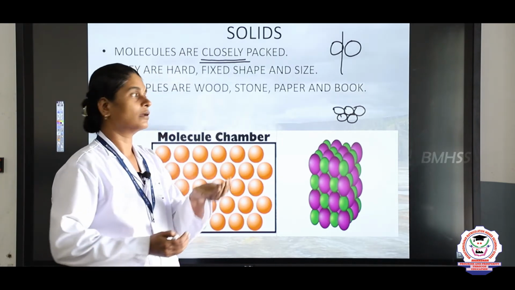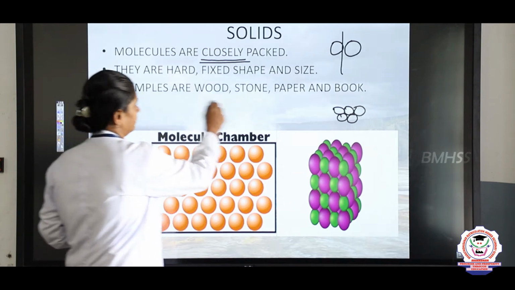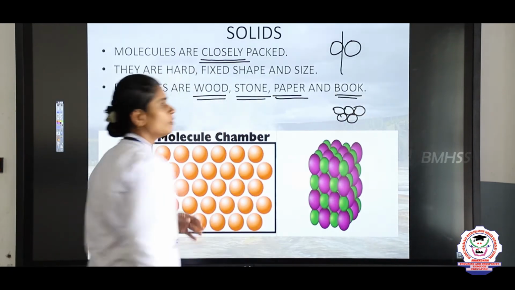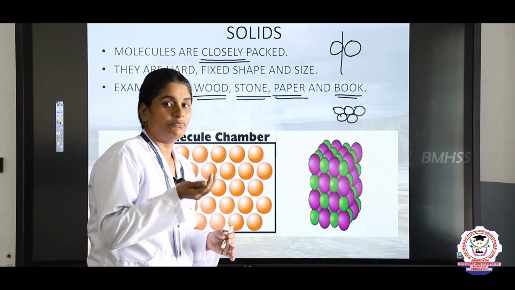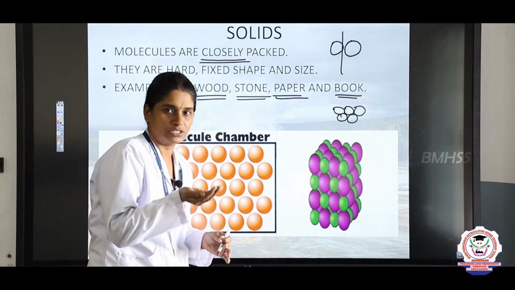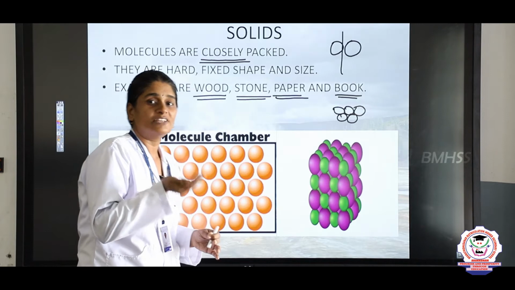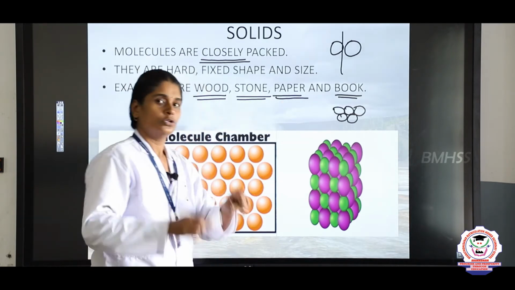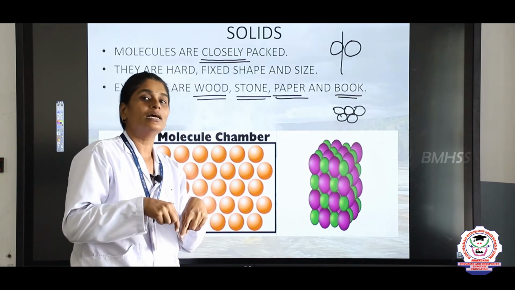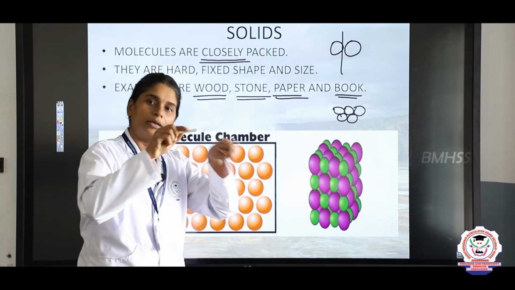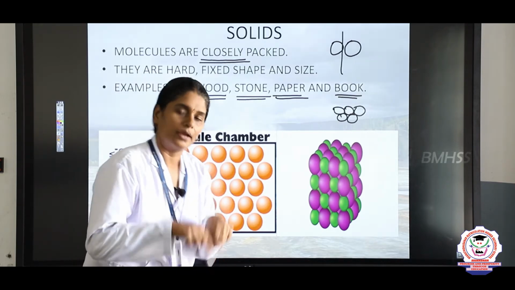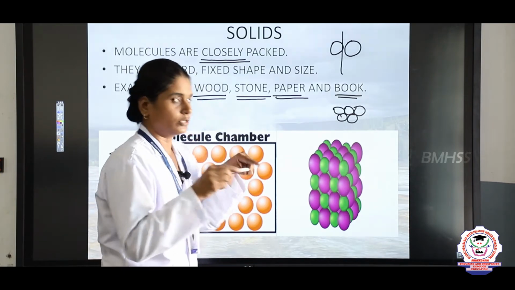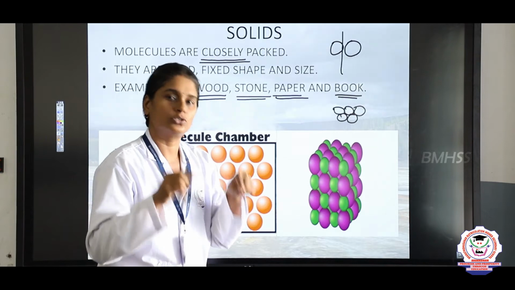Examples are wood, stone, paper and book. If you take a stone, we can measure the weight of the stone, so it has a fixed size. And if we take a book, we can say the book is in a cuboid shape, a rectangular shape. We can say the shape of the solid.